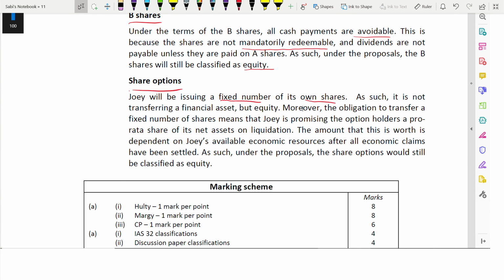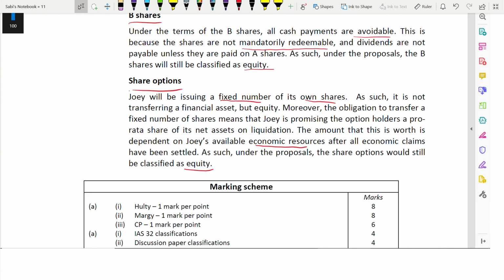The amount that this is worth is dependent on Joy's available economic resources, after all economic claims have been settled. So if it is dependent on the economic resources, then it's equity. As such, under the proposal, share options will still be classified as equity.